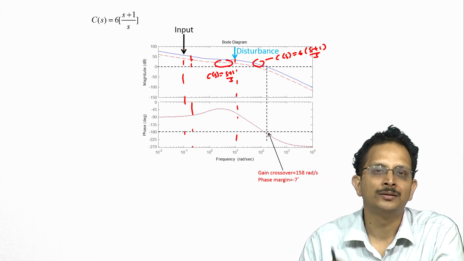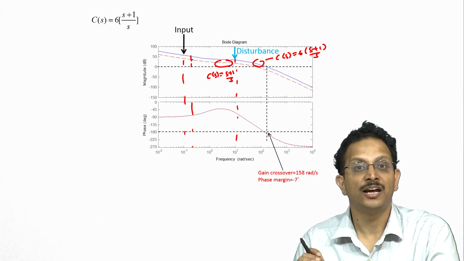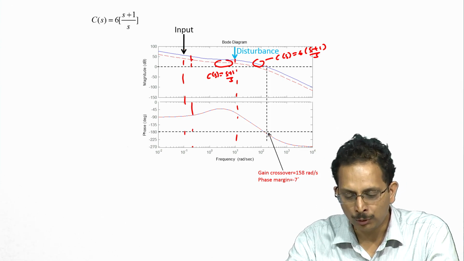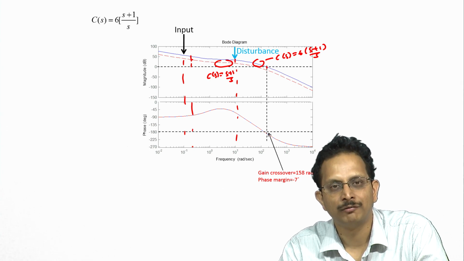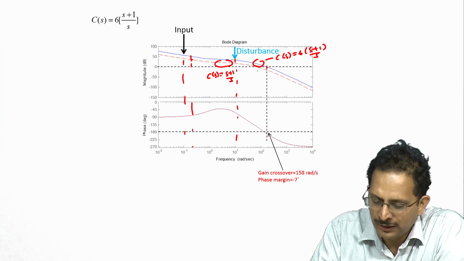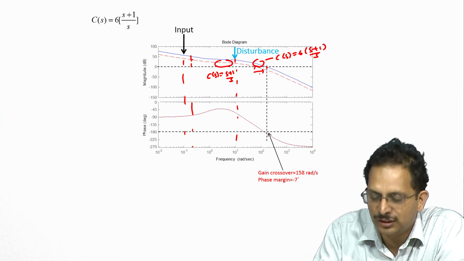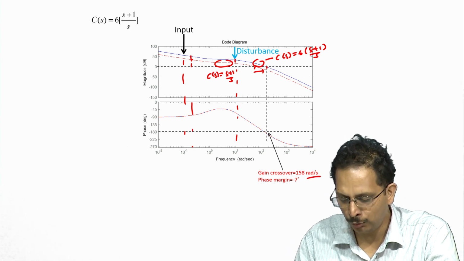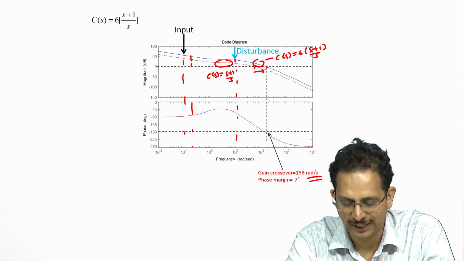However, there is one small but actually a fatal problem with this controller structure. If one were to look at the gain crossover frequency when one adopts this new controller, we see that the gain crossover frequency has shifted to the right, and the new gain crossover frequency is around 158 radian per second.